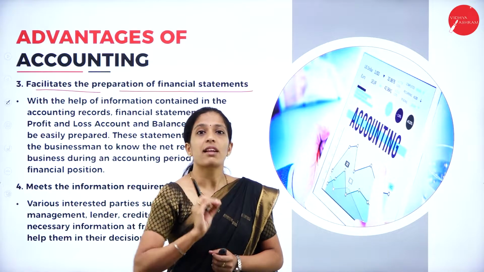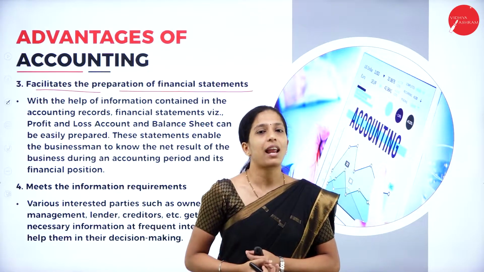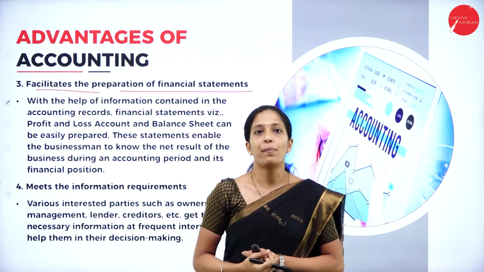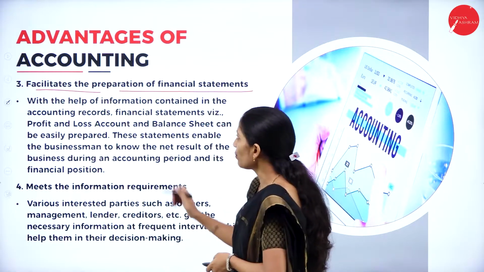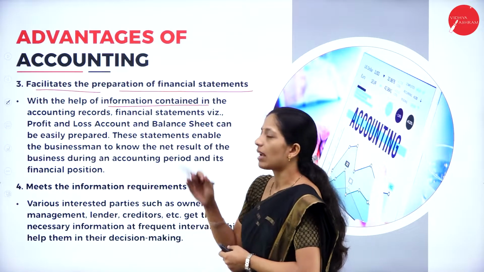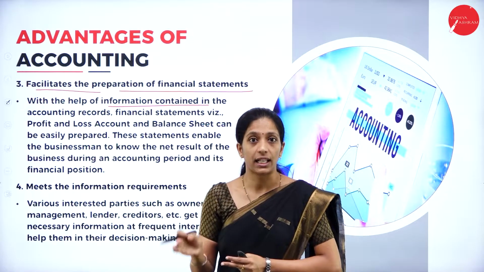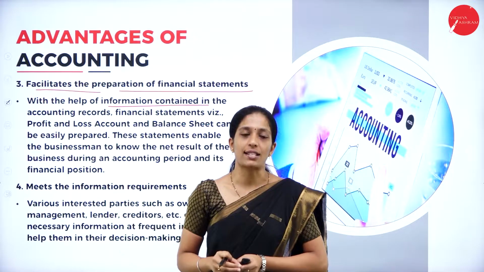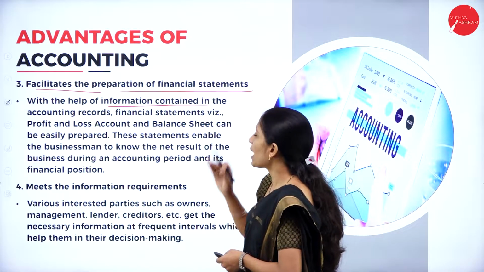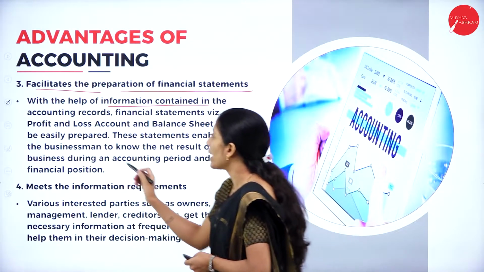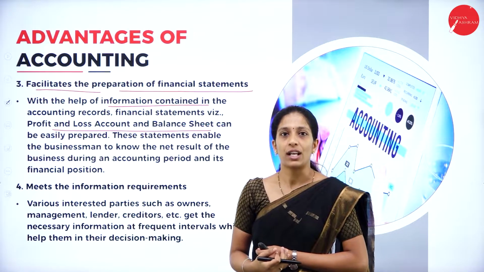So, here the main intention of recording each and every transaction in the books of account, the ultimate aim is to prepare a proper financial statement, that is trading profit and loss account as well as balance sheet. So, with the help of the information contained in the accounting records, as and when the transactions have taken place, immediately we will record those transactions in the books of account, which is called as what? Accounting record. Financial statements such as profit and loss account and balance sheet. So, which are the financial statements? That is profit and loss account and balance sheet.